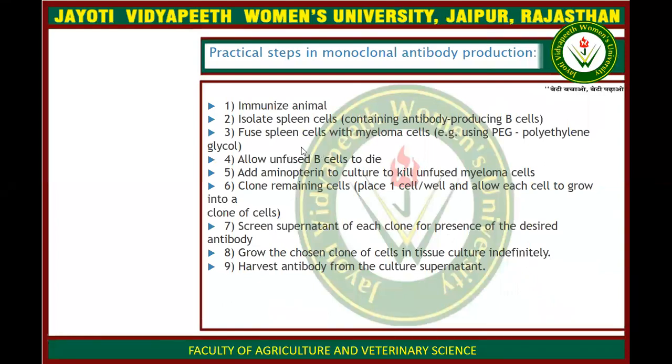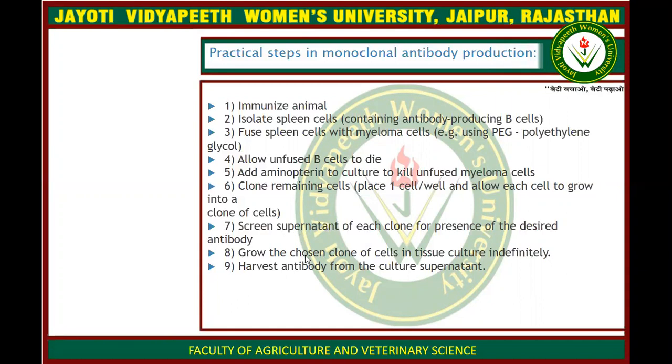So this is the stepwise presentation. First, we immunize the mouse, we isolate the spleen cells, then we fuse them with myeloma cells, then we allow the unfused B cells and myeloma cells to die. Then we select the remaining clones as hybridoma cells, and we screen the supernatant of each clone for the presence of desired antibodies.